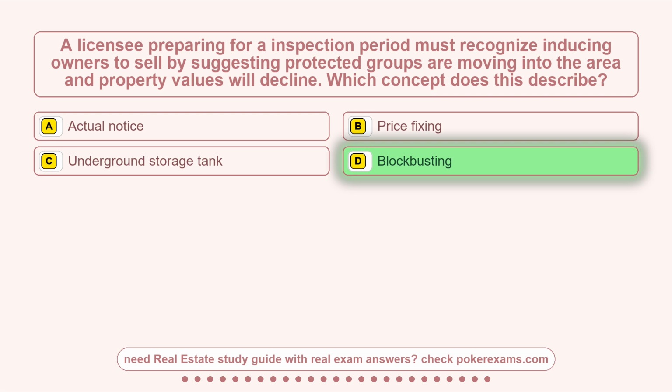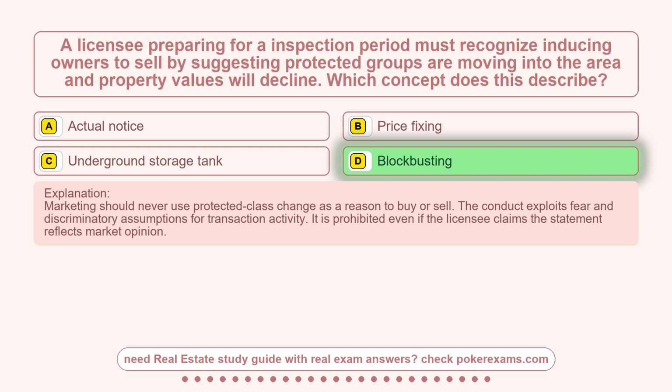Block busting. Marketing should never use protected class change as a reason to buy or sell. The conduct exploits fear and discriminatory assumptions for transaction activity. It is prohibited even if the licensee claims the statement reflects market opinion.